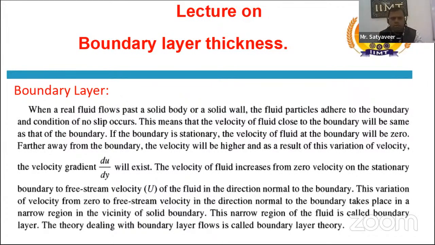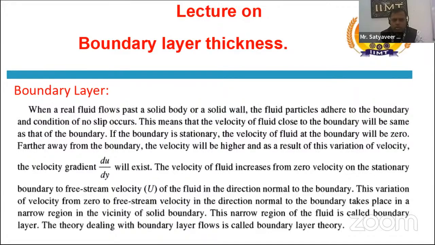So starting from the initial point, that is the boundary layer. So what is boundary layer? We can say that when a real fluid flows past a solid wall, the fluid particles adhere to the boundary and the condition of no slip occurs. If we talk about the two types of fluid, one is ideal fluid, the other is real fluid. Ideal fluid is that fluid which has no viscosity, no surface tension, and no compressibility. But real fluid has viscosity, surface tension, etc. But this type of ideal fluid does not really occur.